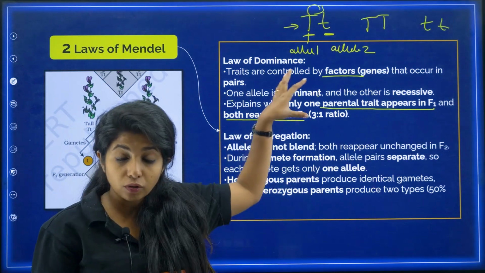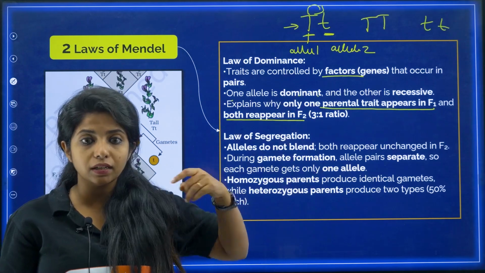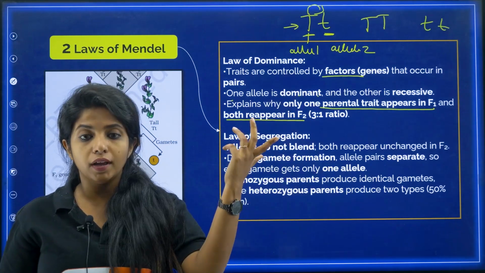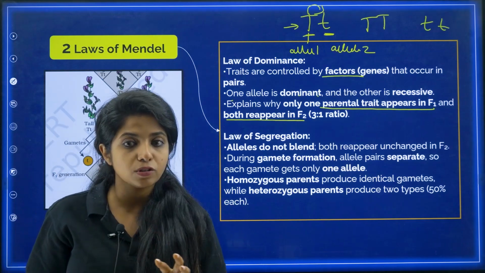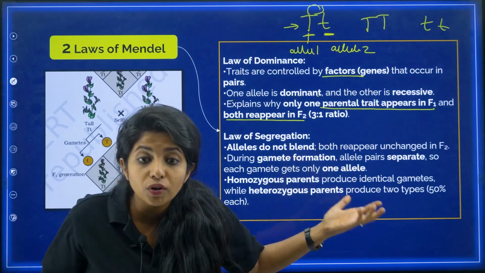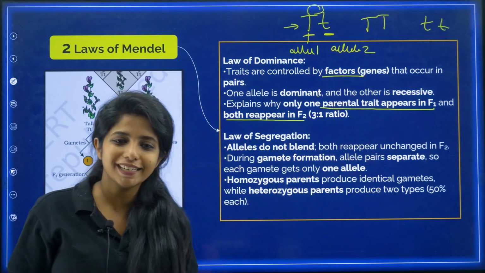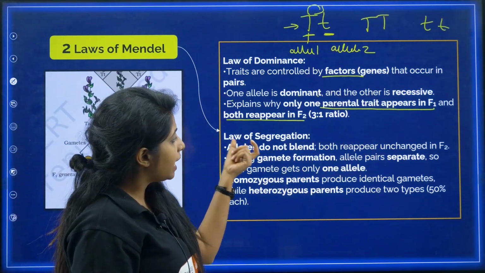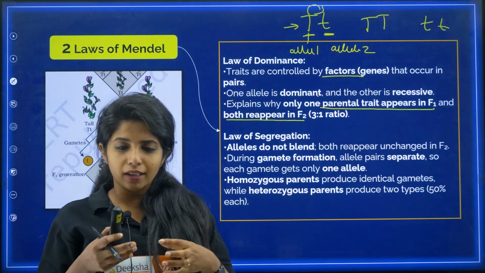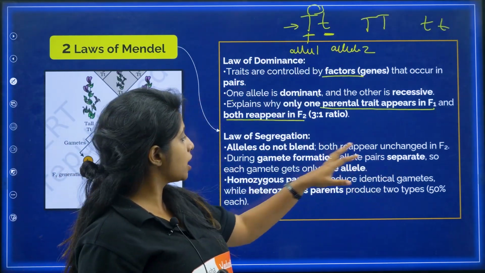So, according to this law, he was able to explain why only one character is seen in the F1 generation. All of them were tall, but in the next generation, he saw dwarf plants also because there was no one to dominate the dwarf one, which is why it expressed itself. So this is the law of dominance, my dear children. Now what is the law of segregation? The law of segregation says that alleles do not blend, they do not come together, so there is no medium-height plant according to him. So both reappear unchanged in the F2 generation.